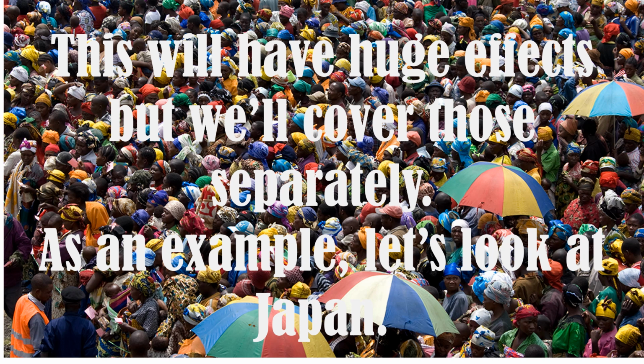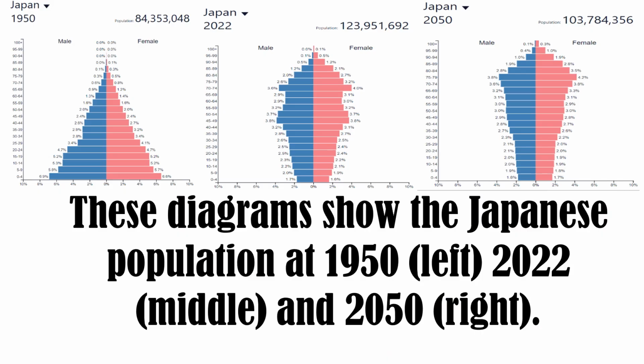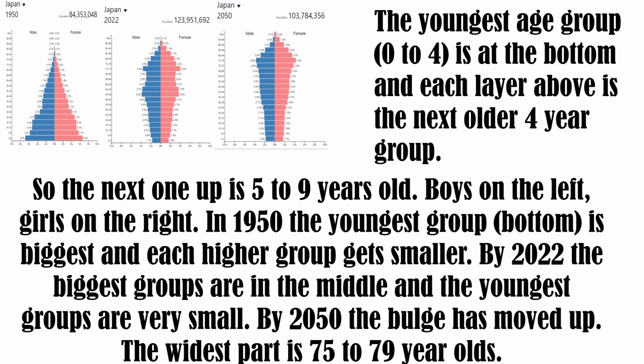As an example, let's look at Japan. These diagrams show the Japanese population at 1950 left, 2022 in the middle, and 2050 on the right. The youngest age group, 0 to 4, is at the bottom, and each layer above is the next older 4-year group. So the next one is 5 to 9-year-olds. Boys are on the left, girls are on the right.